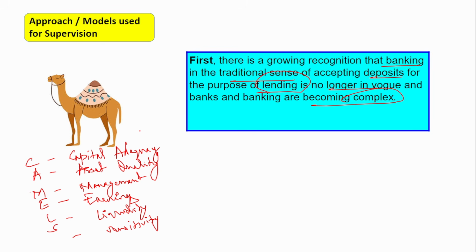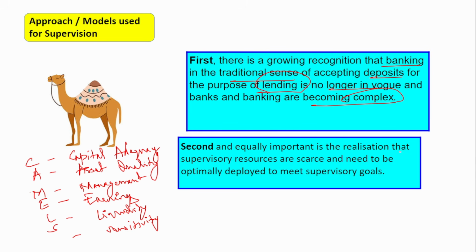That is one reason. The second reason is the realization that supervisory resources are scarce and need to be optimally deployed to meet the supervisory goals. Who is doing the supervision? The RBI. But the banks, NBFCs, the rural banks, the small finance banks, it is all growing exponentially. But there is only one RBI, only one regulator. So how can they do it? That is why supervisory resources are scarce. So you have to make the utilization at the potential level, right? So that everything is supervised in detail.